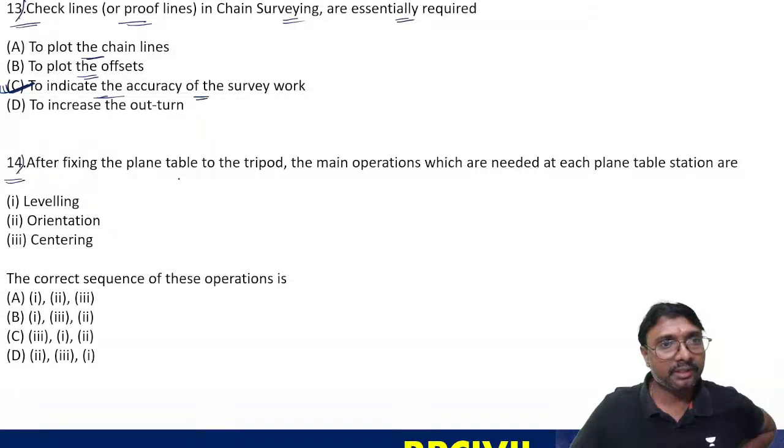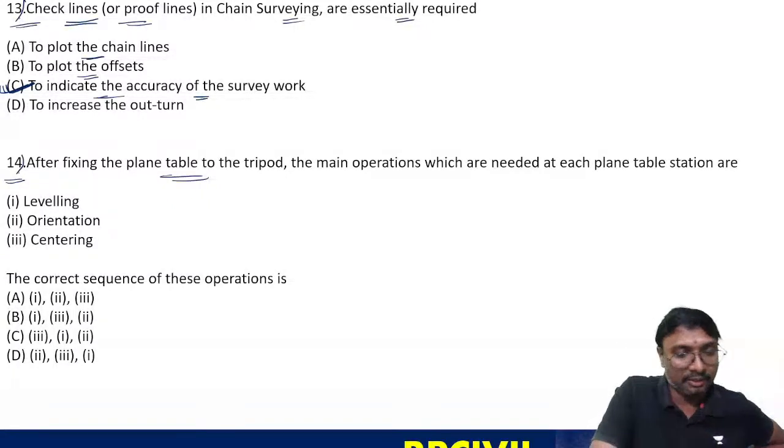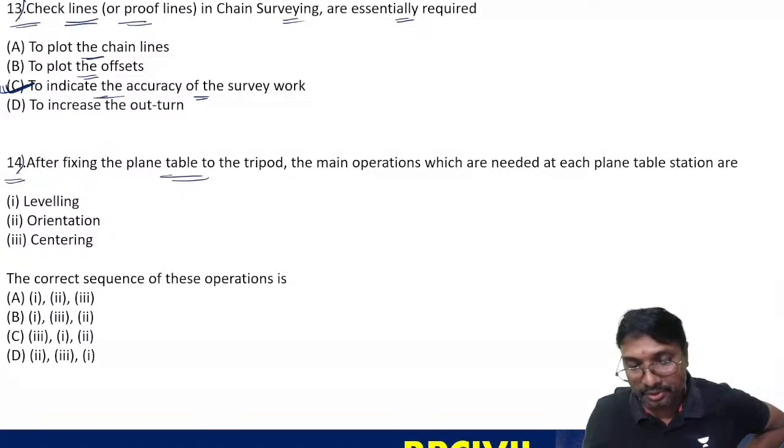Now 14. Check lines are to check the accuracy of your work. If it is not accurate, we have to make it accurate. There is a purpose for it. 14th question, tell me, what is the answer? Everyone? Anyone? 14th question, somebody answer.